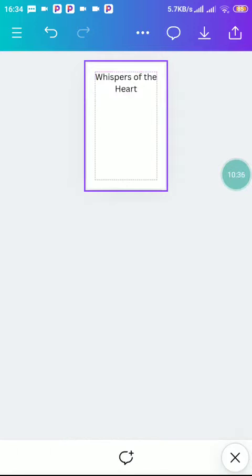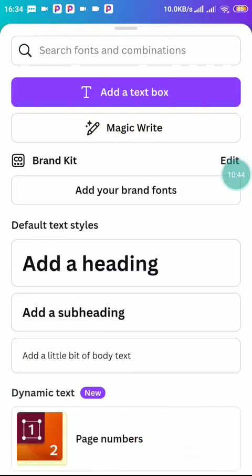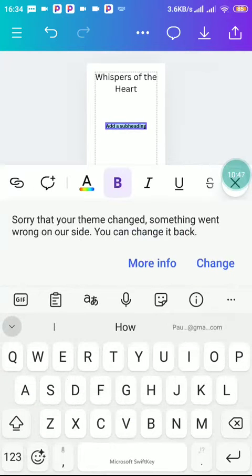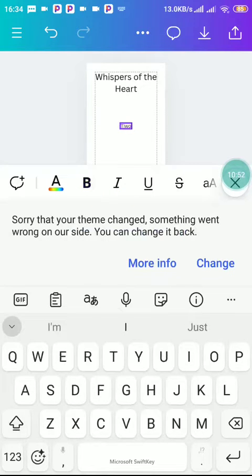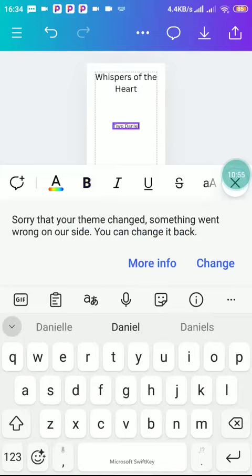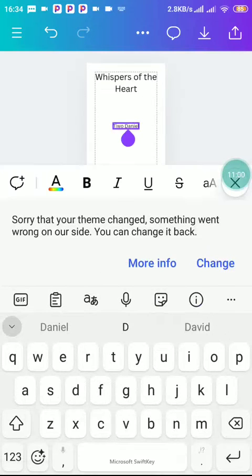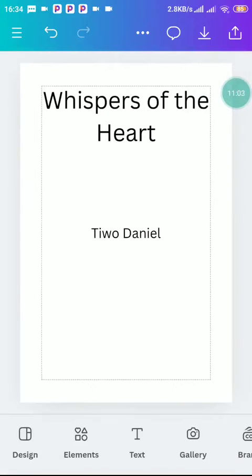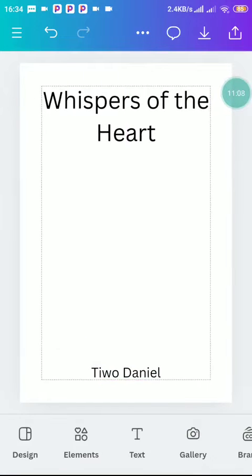Now you can write the person that created or wrote the book. Now we can say text, write it as a subheading. If your name is Taiwo Daniel, you write it, then drag it down and centralize it. This is the writer, Taiwo, but you're going to write authored by.